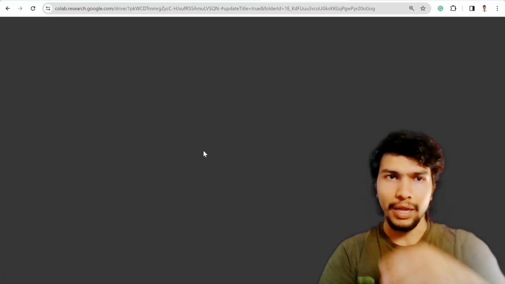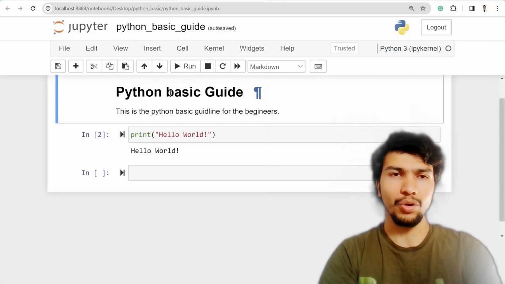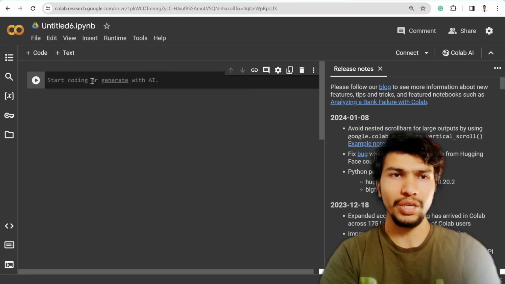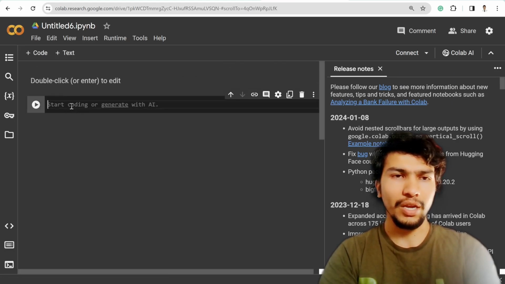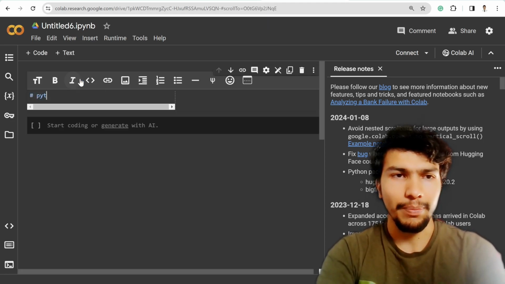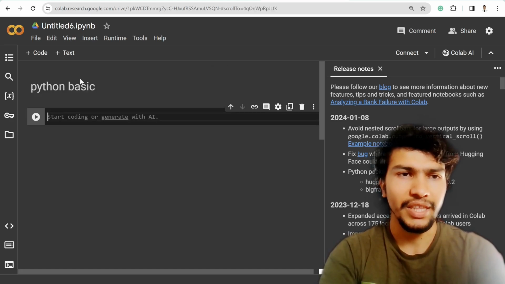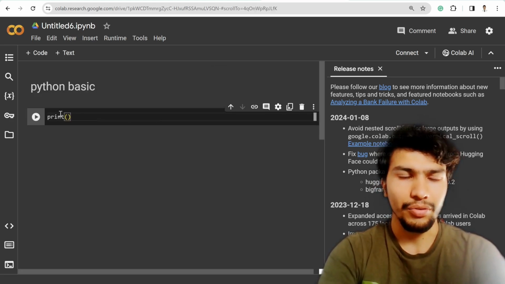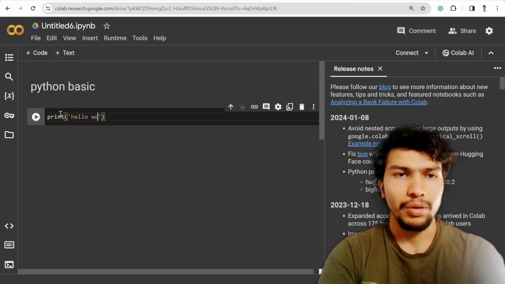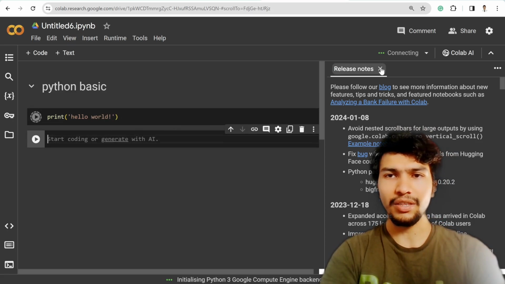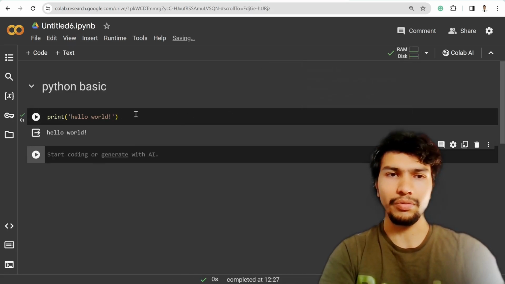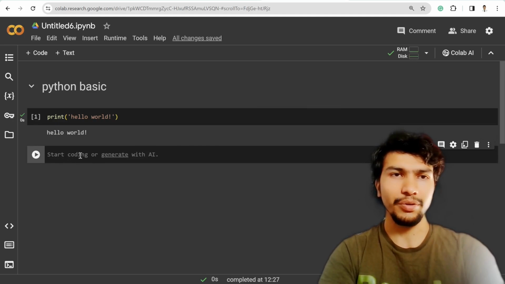And it's similar to the notebook I showed you here. So here also you can write markdown language by clicking on text, and then you can write your code over here. Maybe I can try Python basic, and I can also try to print hello world, and it will also work. It might take some time to initialize the first run, but after that you are good to go.